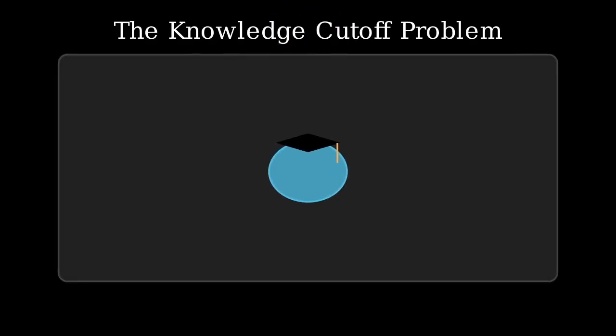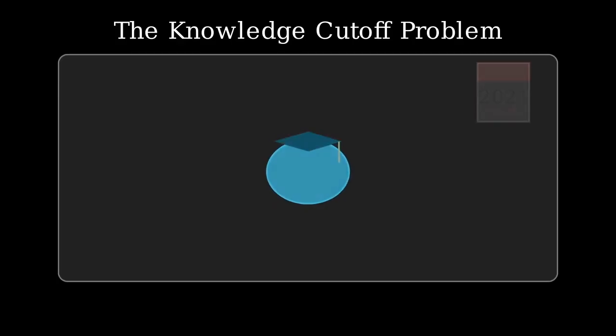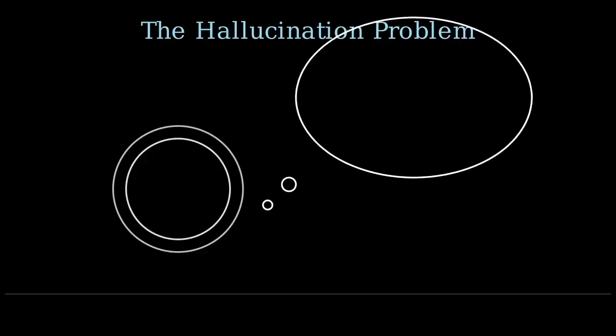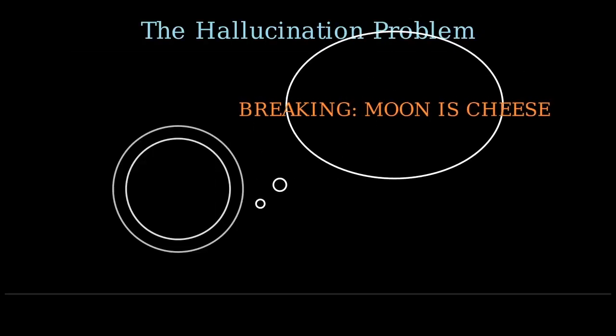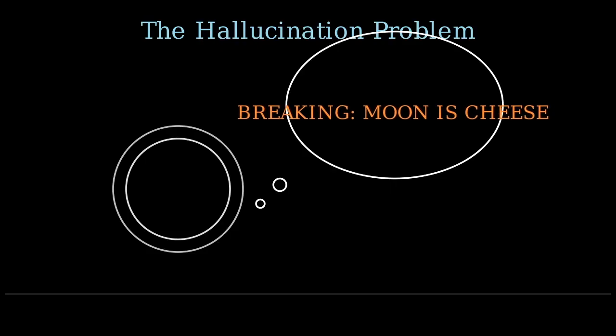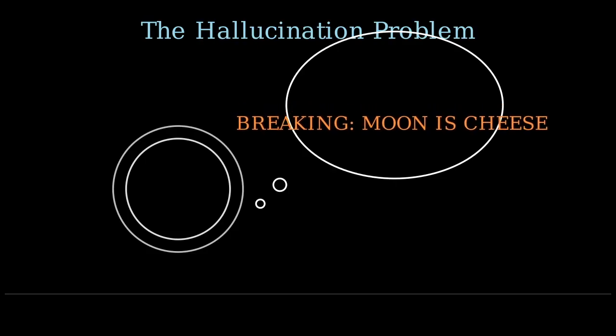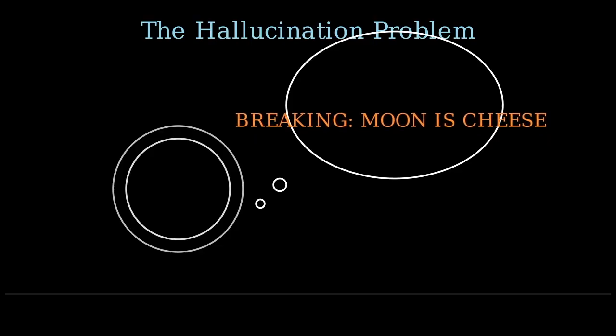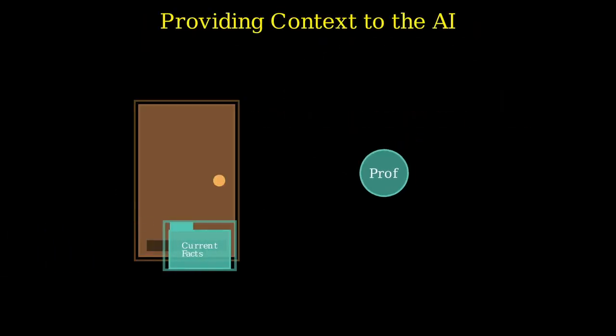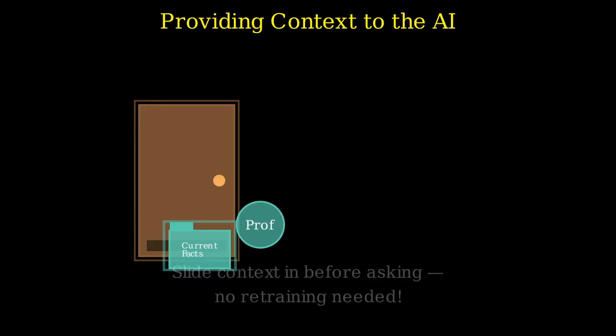Imagine a brilliant professor locked in a room, whose knowledge abruptly stops a few years ago. If you ask them about yesterday's news, they will confidently guess and make things up. This is exactly how a standard large language model behaves when asked about private or recent data. Pause and predict. How do we fix this without forcing the professor to relearn everything from scratch?